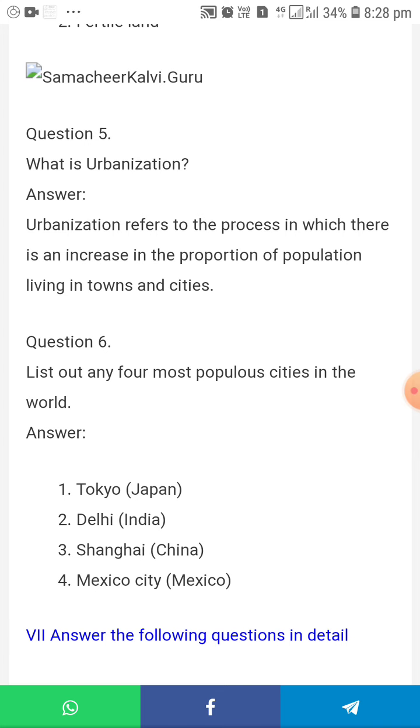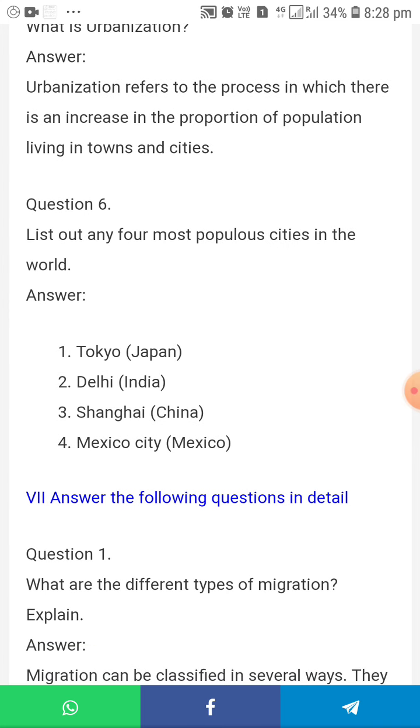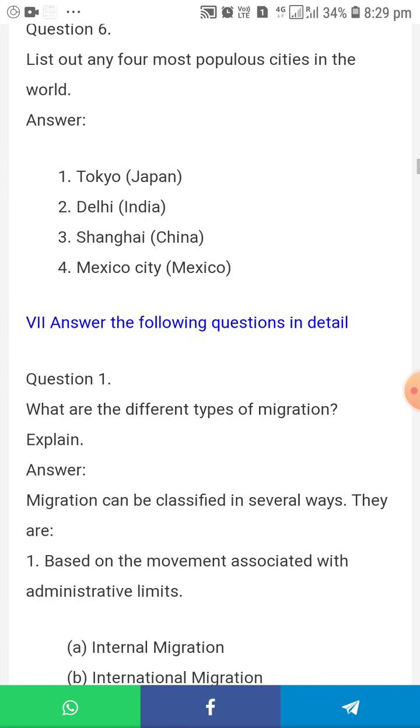First one, Tokyo in Japan, Delhi in India, Shanghai in China, and Mexico City in Mexico. Once again I repeat, Tokyo in Japan, Delhi in India, Shanghai in China, and Mexico City in Mexico.